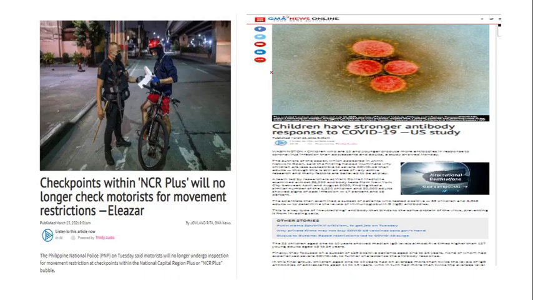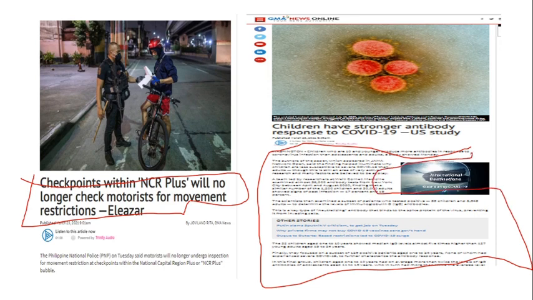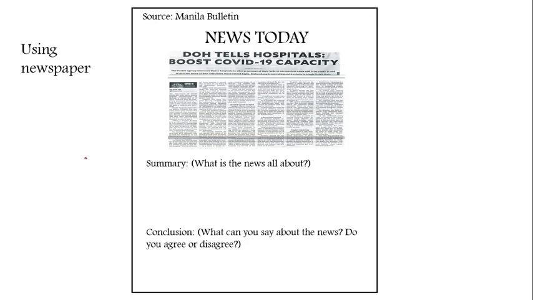And we also have an example of news that came from online. Since we have a pandemic now and we are not allowed to go out as long as we want, I am allowing you to get news from online. This is how it looks like. It has the title of the news here, and at the bottom part is the content. In your activity, you will use those news by following this format.